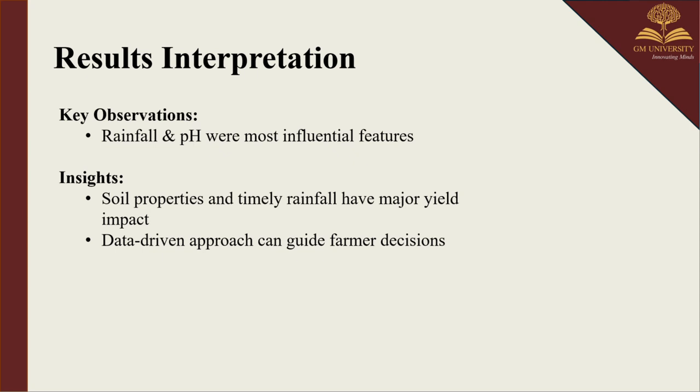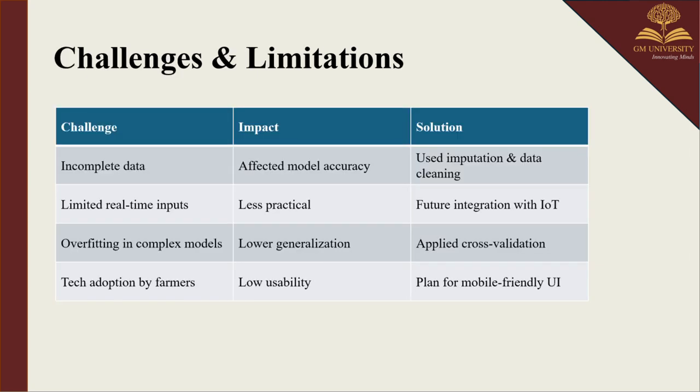Here we have the key observation that rainfall and pH are the most influential factors in predicting yield. Insights. Here we can say that soil properties and timely rainfall have a major impact on the yield. Then a data-driven approach can guide farmers' decisions and help them save resources.